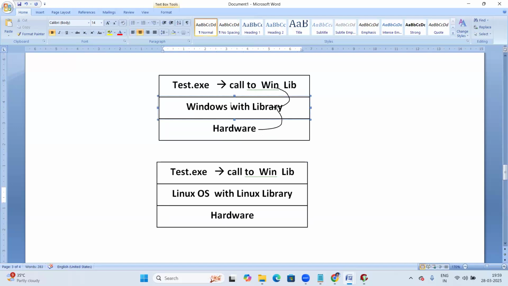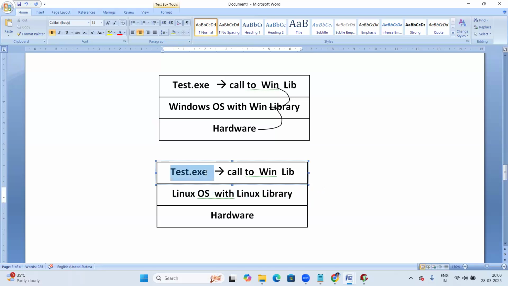So here, Windows base with the Win library. When the test.exe file runs on Windows base, it will try to call the Windows base library. The Win library here is available, so using that library and communicating with the hardware components, it finishes successfully. Now the same test.exe file, if I'm running it on a Linux base, what happens here?